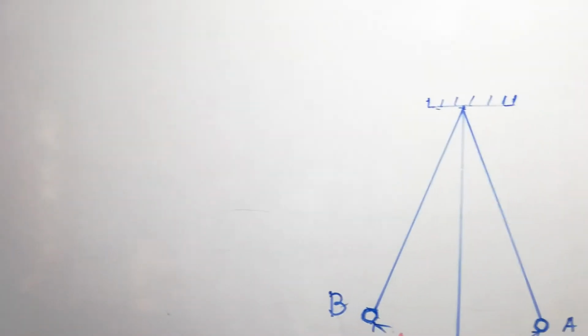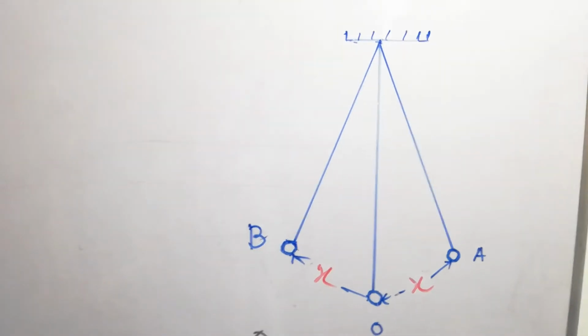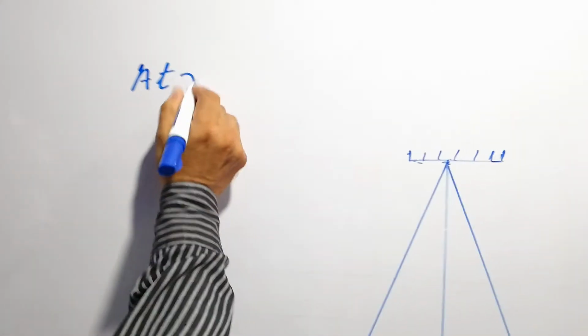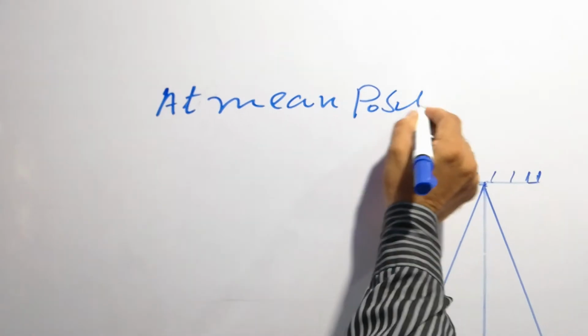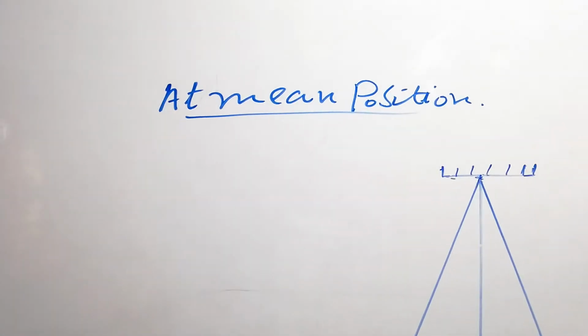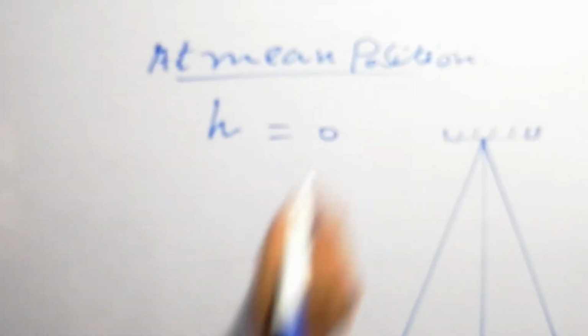At mean position, that is the O position, height is approximately equal to 0, so H is equal to 0.